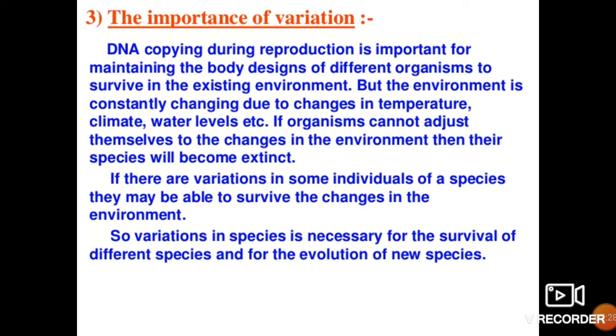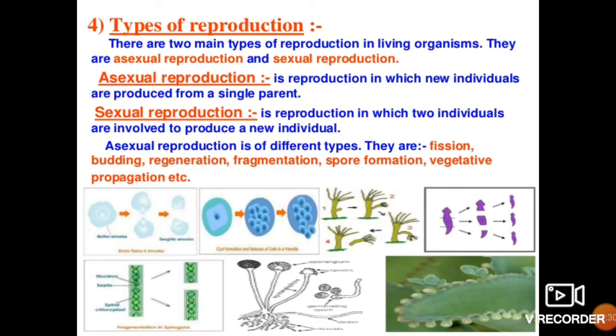Now we'll be moving to the next slide. Types of reproduction. There are two main types of reproduction in living organisms. You might have seen in the lower classes also, that is asexual reproduction and sexual reproduction. Asexual reproduction is a mode of reproduction in which new individuals are produced from a single parent, so two parents are not involved.